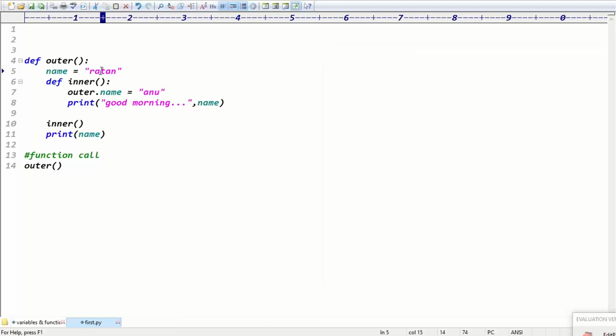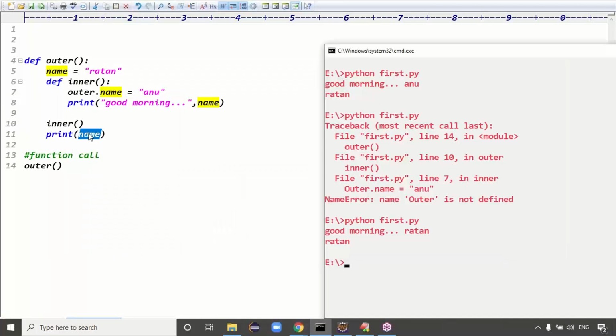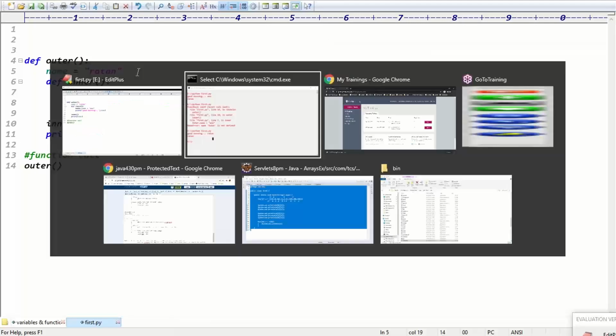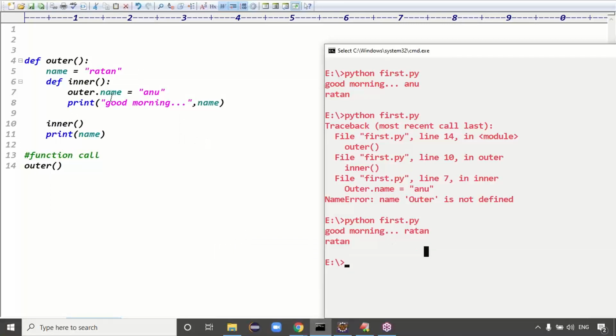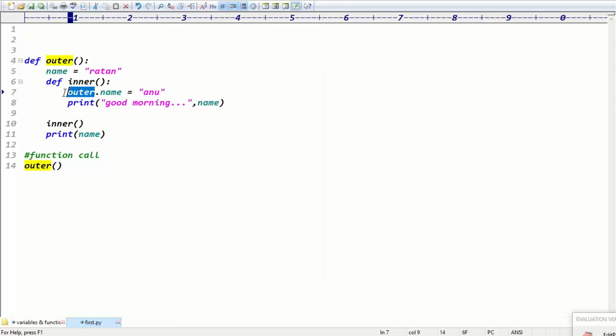Initially it contains Ratan, right? Now Ratan is changed to which value? Here Ratan is changed to Anu. If it really changed, then we should get the output Anu and Anu, right? But are we getting Anu and Anu, or Ratan and Ratan? Is this variable changing or not changing? We are getting the output Ratan and Ratan only. The variable is not changed, right?